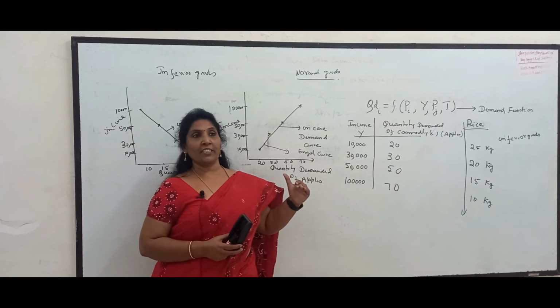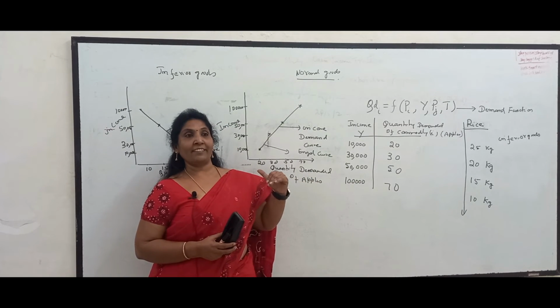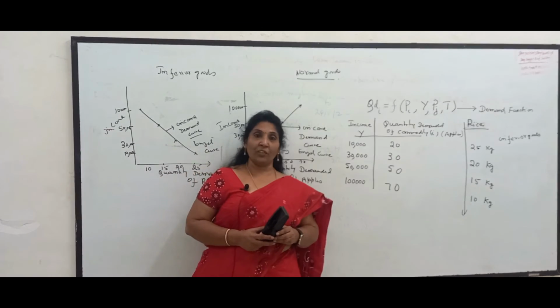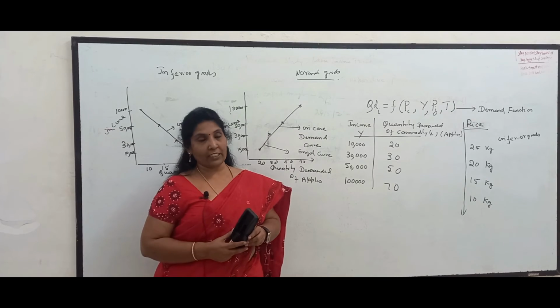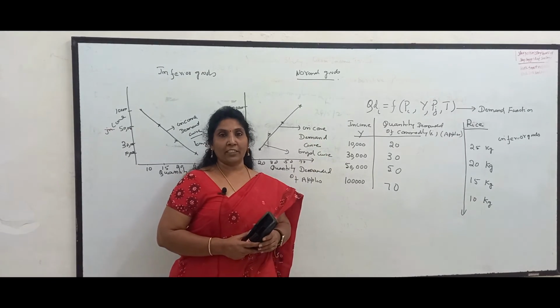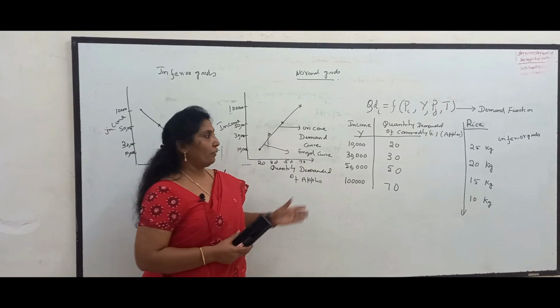So what is the inference here? A commodity maybe is at a certain level, maybe normal, but the same commodity becomes inferior after certain income levels. So same Maruti 800 used to be normal some 30 or 20 years back, but it became inferior in the present context.